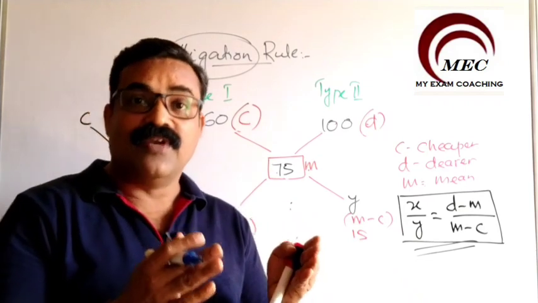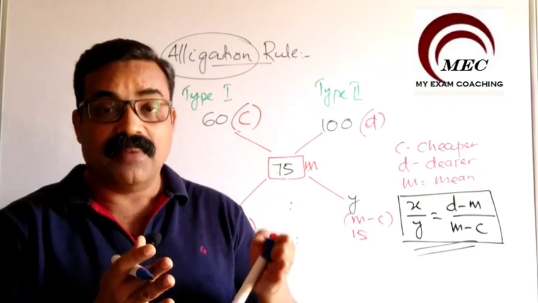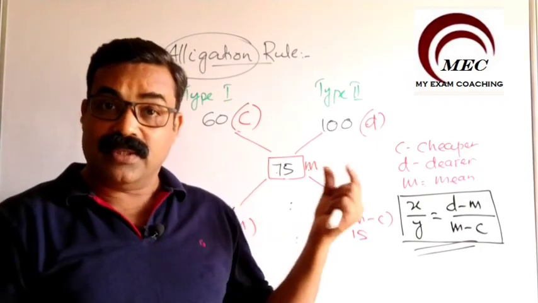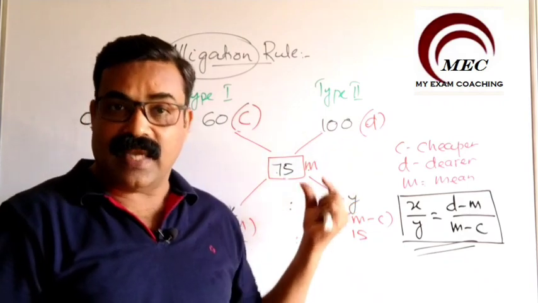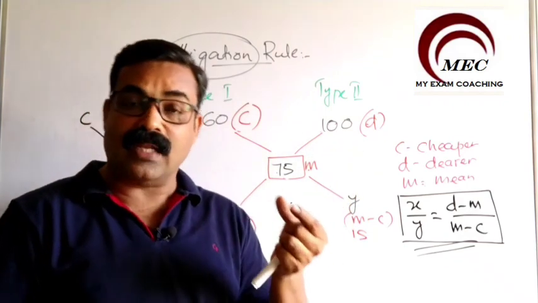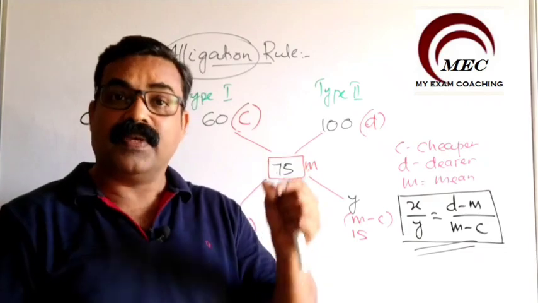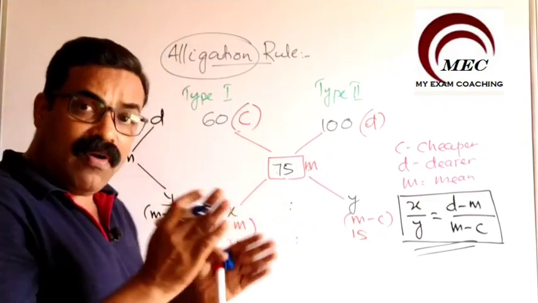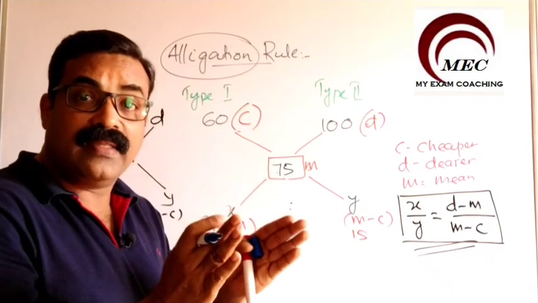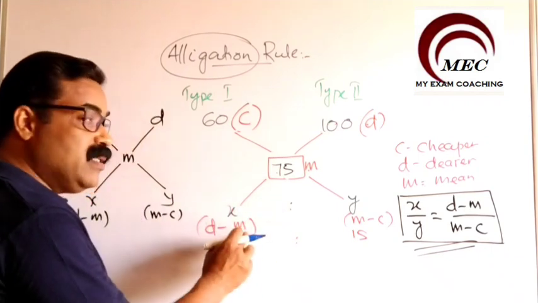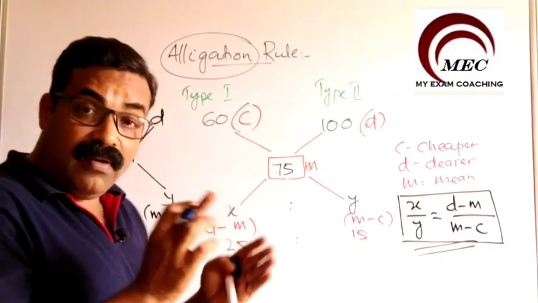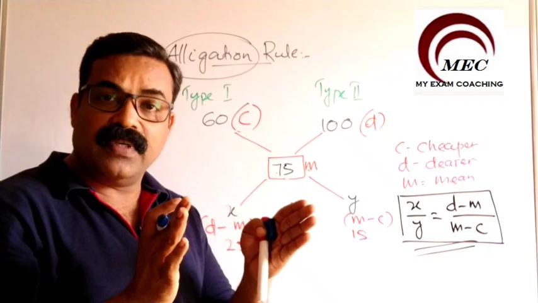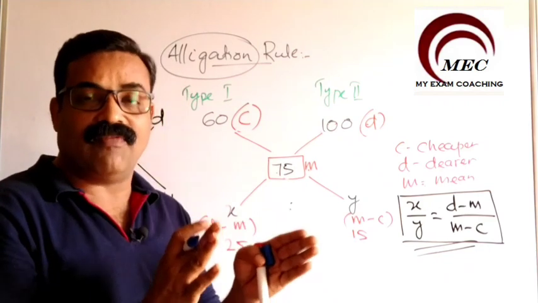And in every question we need to find out the ratio between X and Y. The value of X can be calculated using the formula D minus M, and the value of Y can be calculated using the formula M minus C. Whether it is M minus C or C minus M, we always take the positive value. Don't take the negative value. You can take D minus M or M minus D. Always take the difference between these two numbers in positive. Never consider negative values here.